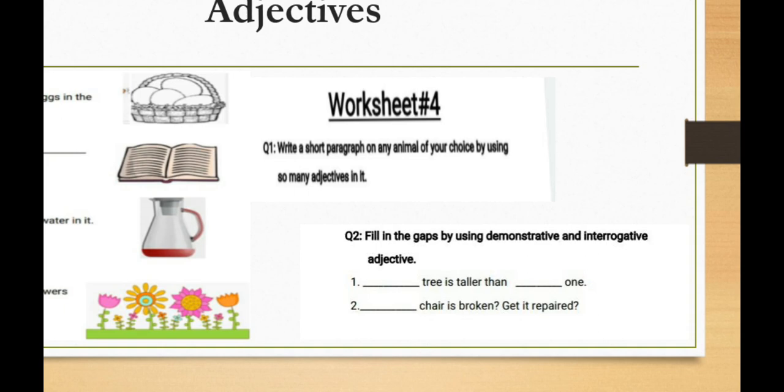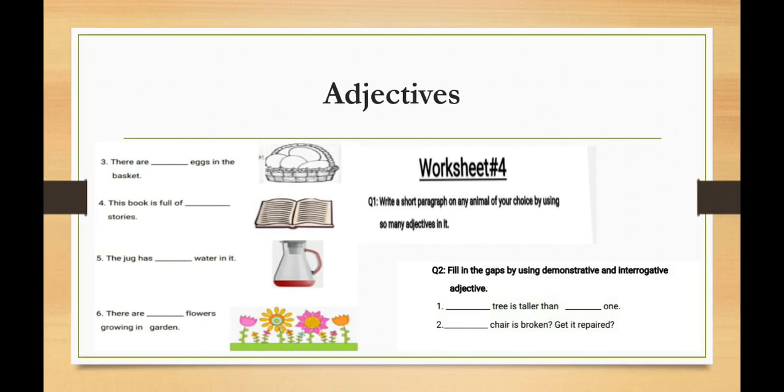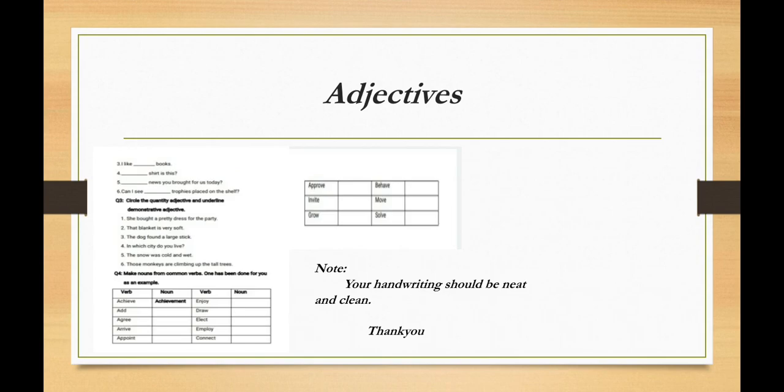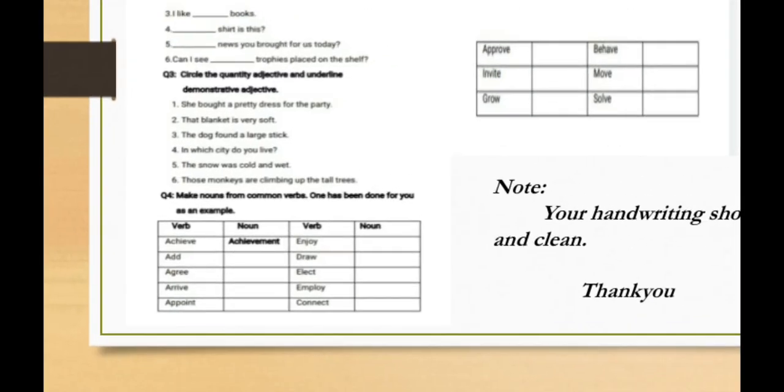Okay. Question number 2. Fill in the gaps by using demonstrative and interrogative adjectives. You will fill these gaps by using demonstrative and interrogative adjectives, which I already told in our previous worksheet. Okay. Students, come to question number 3.